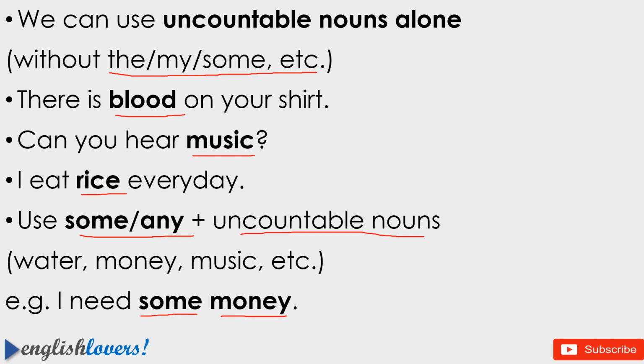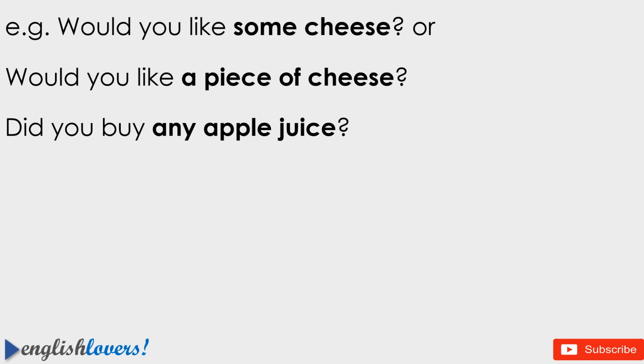Some other examples: Would you like some cheese? Would you like a piece of cheese? You can say it either way. Did you buy any apple juice? In these examples, cheese and apple juice are uncountable nouns. They take some here, the construction a piece of here, and the word any here.